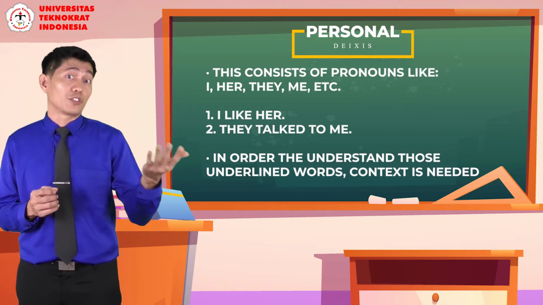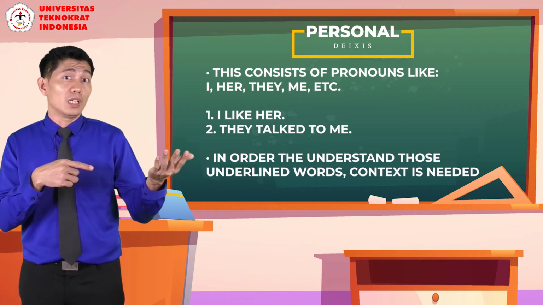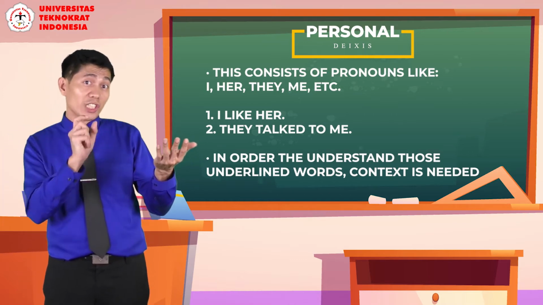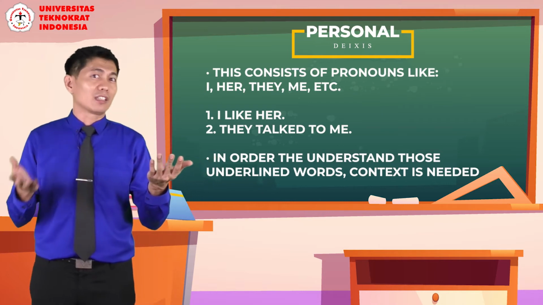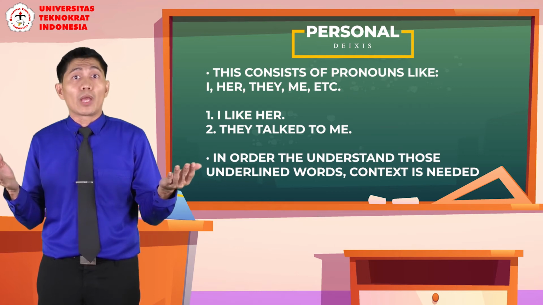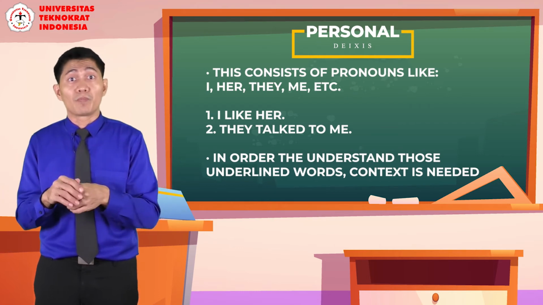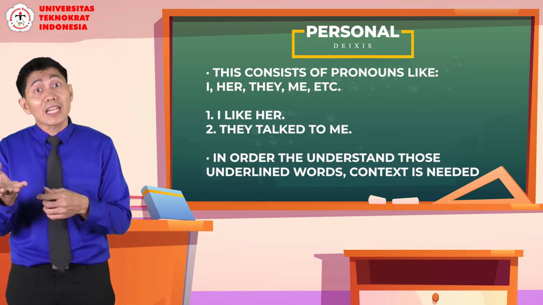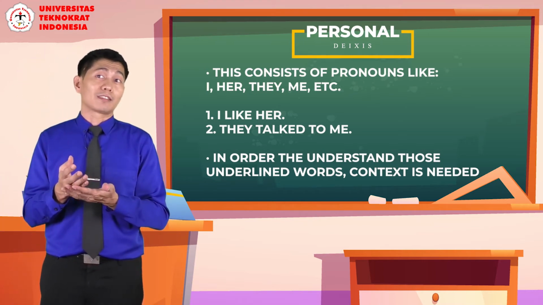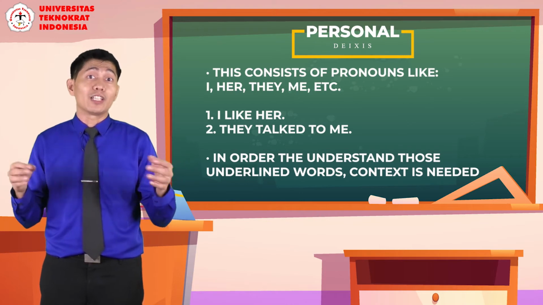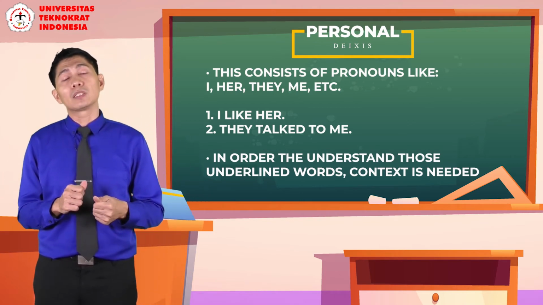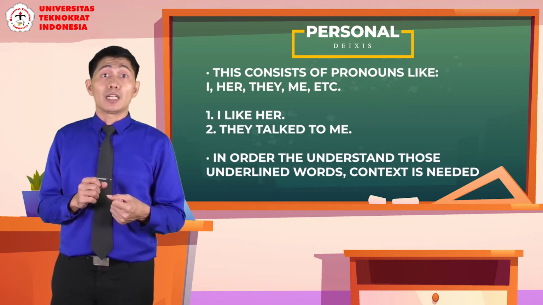When I say she loves me, you will be able to identify what she refers to only by looking at the context. And I like them. Them or they always has the same semantic meaning, but in this sentence you will have to look at the context in order to identify the real meaning of them. So that's the idea about personal deixis.